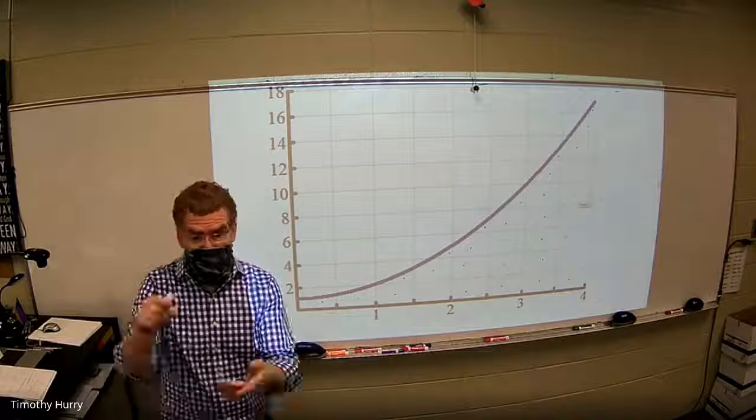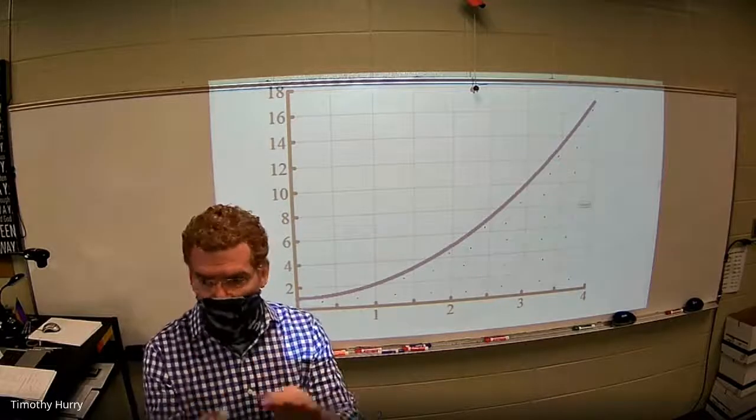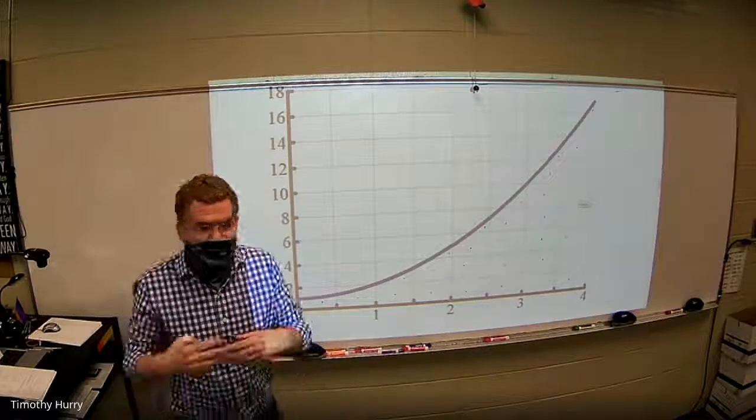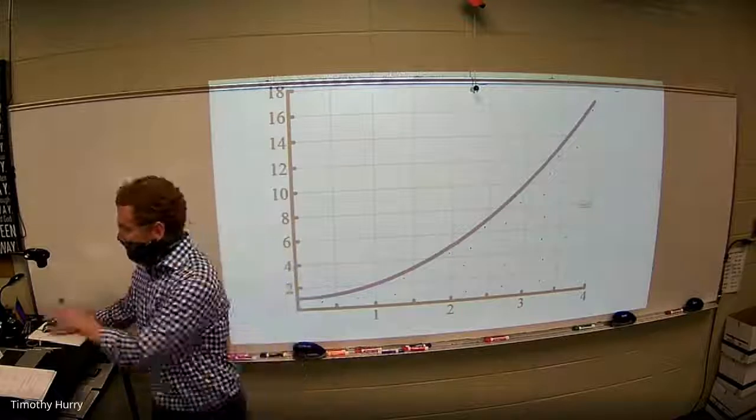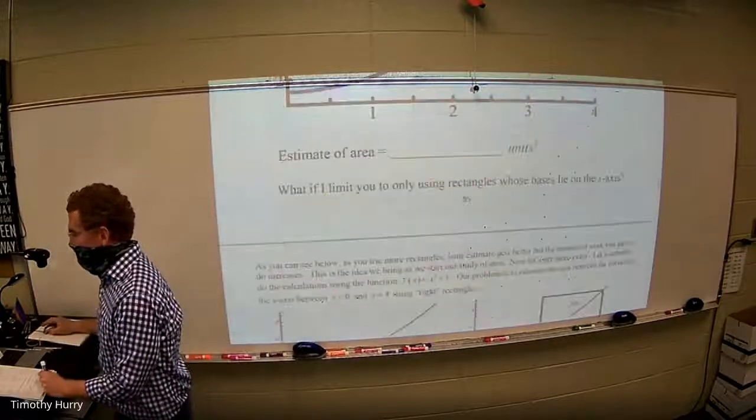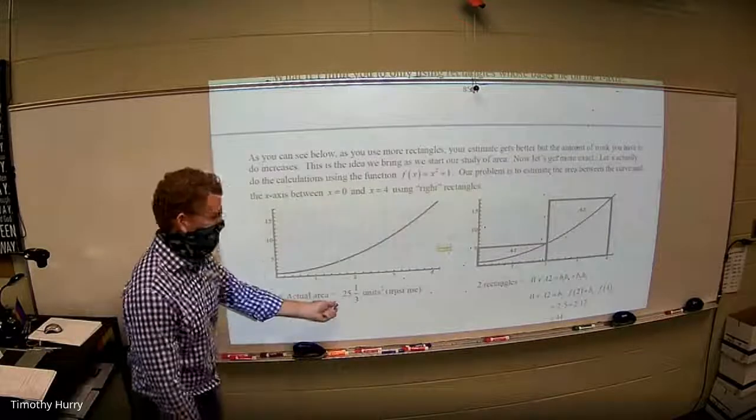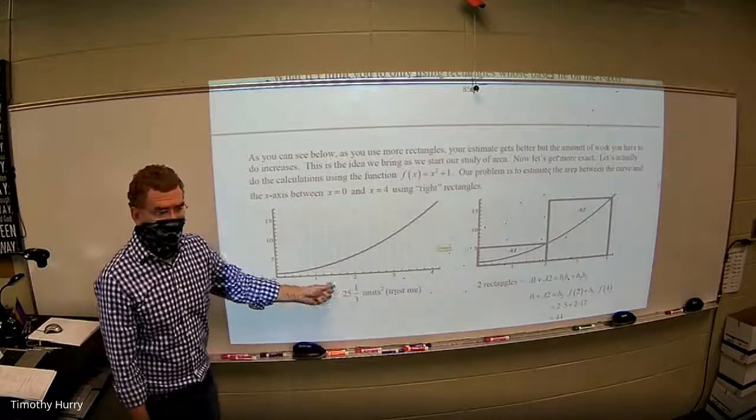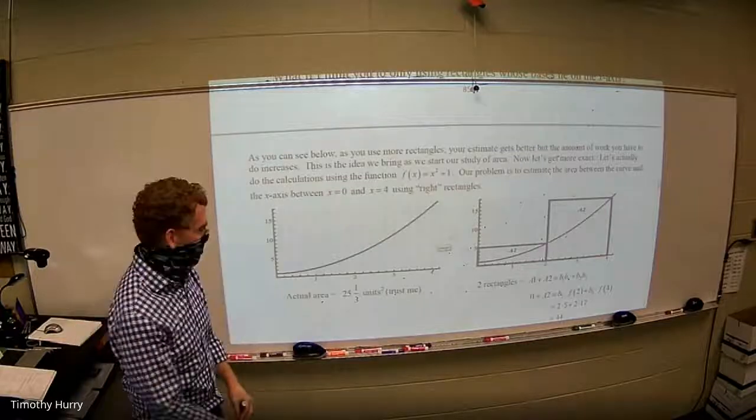A better way to do it would be to actually integrate the x squared plus 1 function from 0 to 4, although we haven't talked directly about that yet. But if I didn't have calculus, this is kind of the process I would use. Now, I estimated about 25. The actual area was 25 1/3. So I was pretty close, just eyeballing it. And that's me using calculus, the actual integration process.